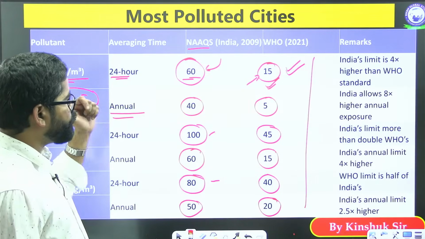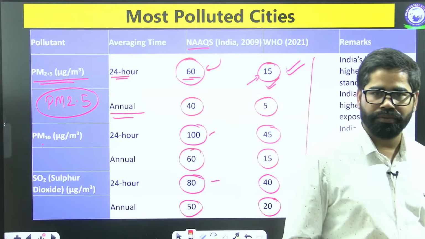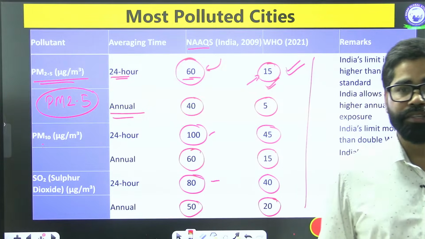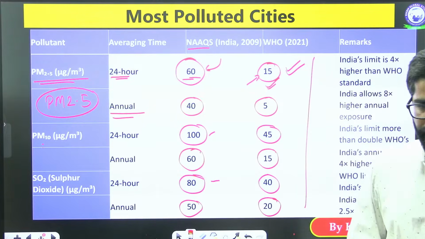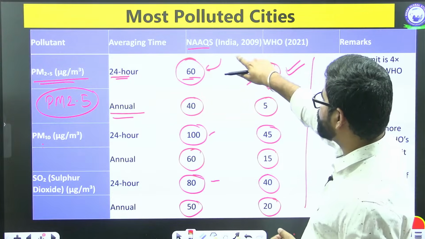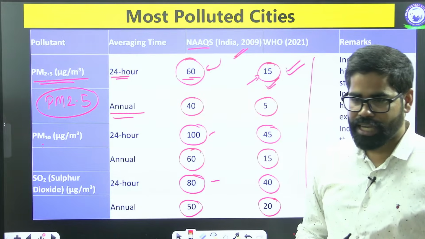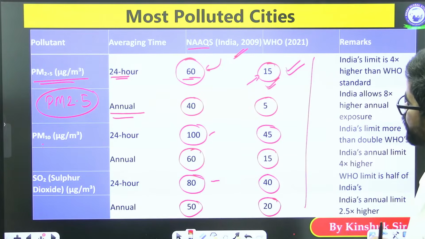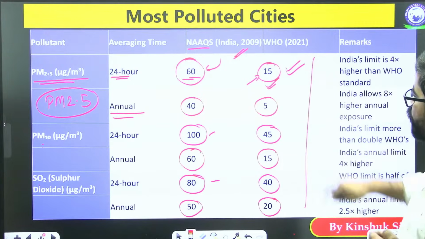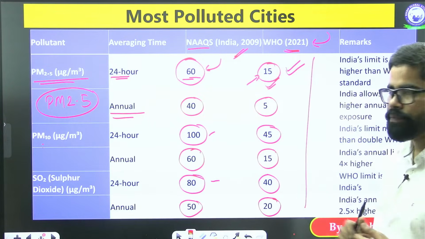In the case of WHO, we have very strict regimes. In India, we have a bit of relaxation on the rules. So why that lower standard? Because this is something which was finalized in 2009. And when we talk about WHO, it updated its standard in 2021.